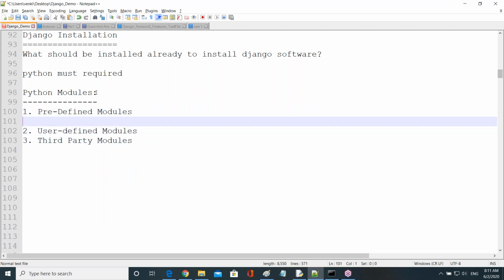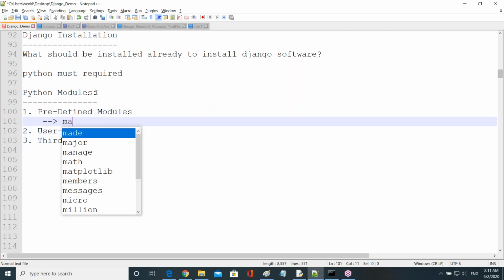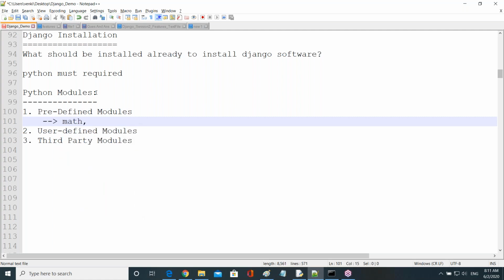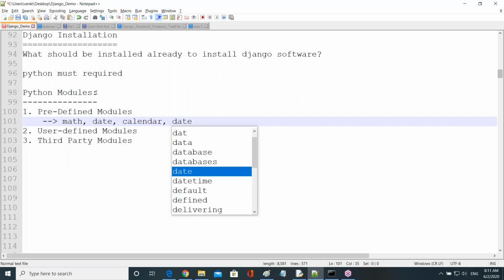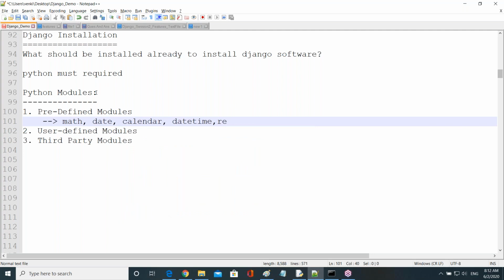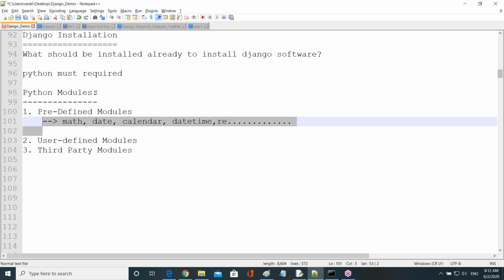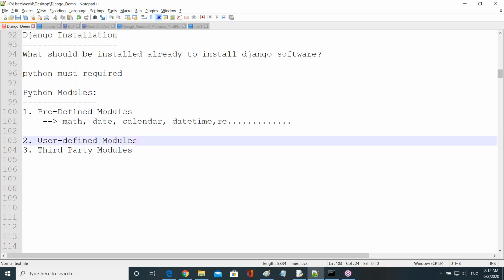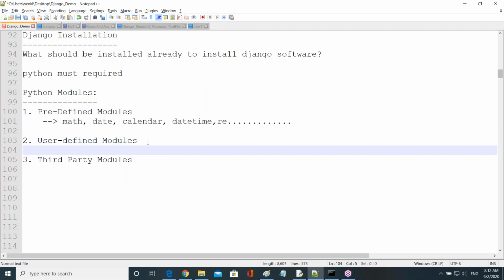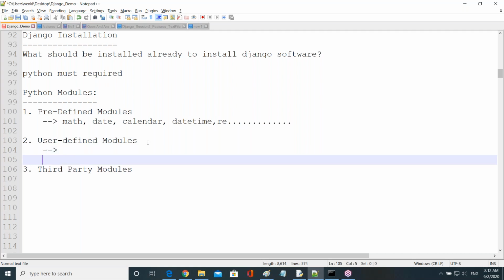Like the math module, the date module, the calendar module, the datetime module, or the re module. re means regular expressions, guys. Like this, a lot of modules are there. Those are called predefined modules. That means all these modules come along with the Python software. Fine. Now, what are user-defined modules, guys? There are no inbuilt user-defined modules, right?